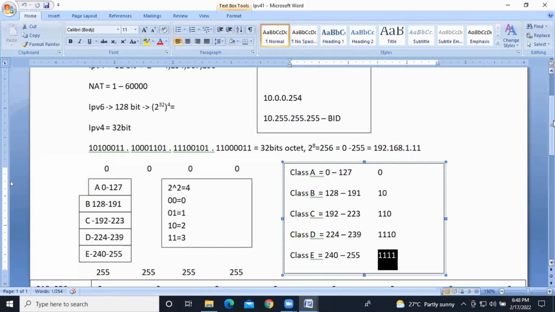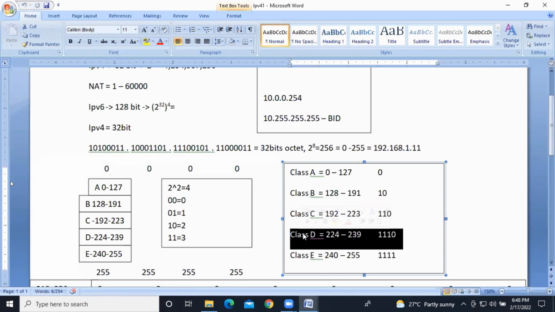Okay, good. So now class A, class B, class C: they are reserved for LAN and WAN purposes. Got it, guys? Class D is for multicasting.